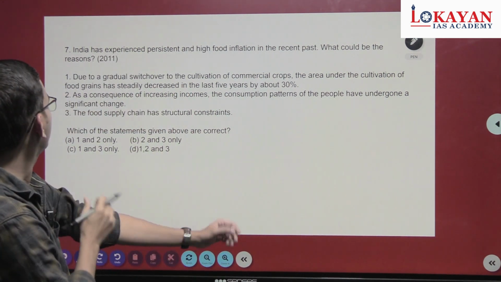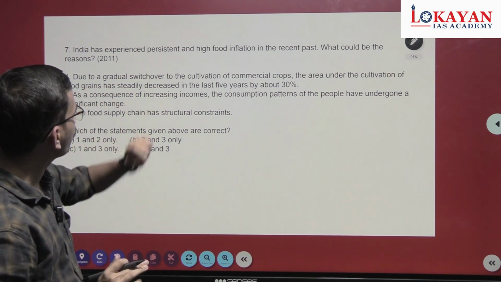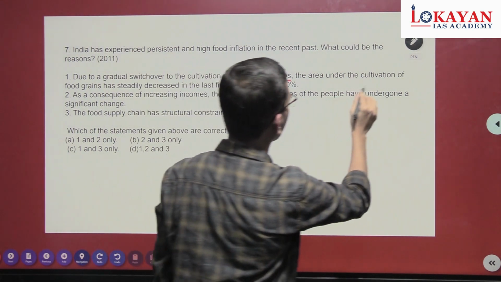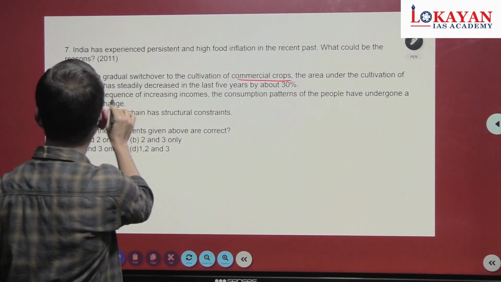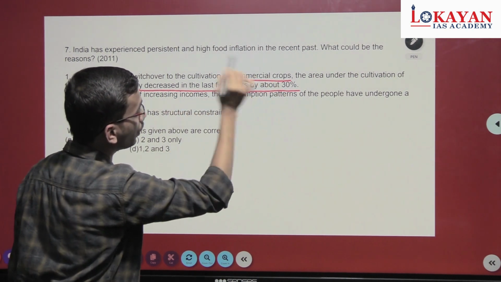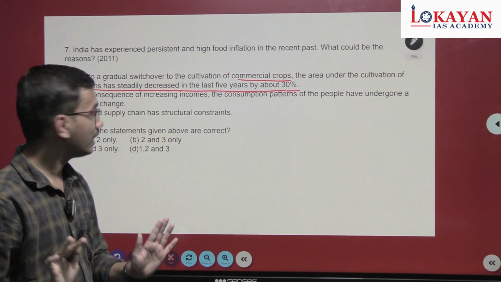Now see the statements. First one: due to gradual switch over to the cultivation of commercial crops, the area under cultivation of food grains has steadily decreased in the last 5 years by about 30%. We may not have any idea, let's leave it.